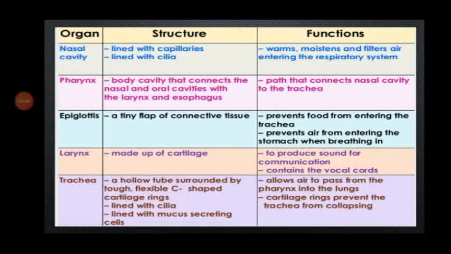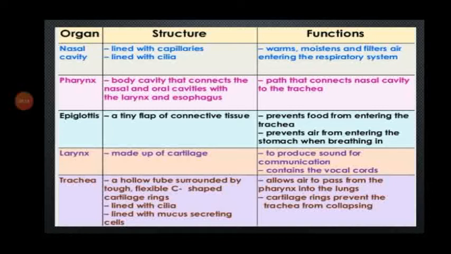Epiglottis, a tiny flap of connective tissue. Its function: prevent food from entering the trachea, and prevent air from entering the stomach when we breathe in. Then larynx, made up of cartilage, to produce sound for communication. It contains vocal cords.